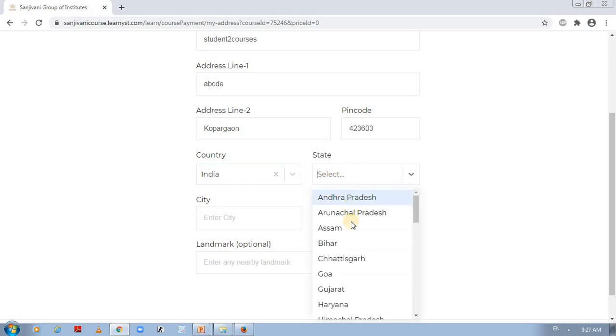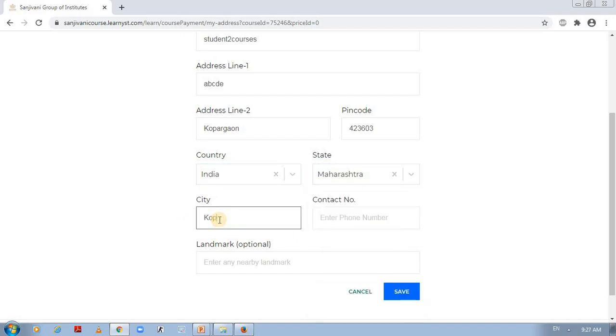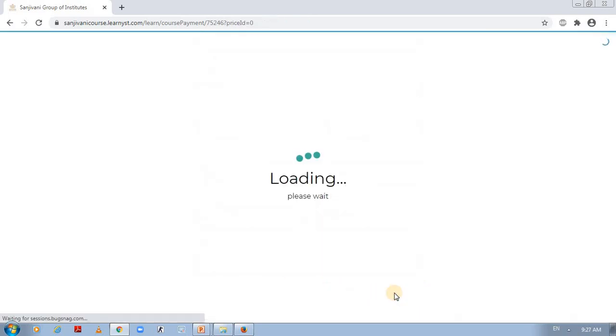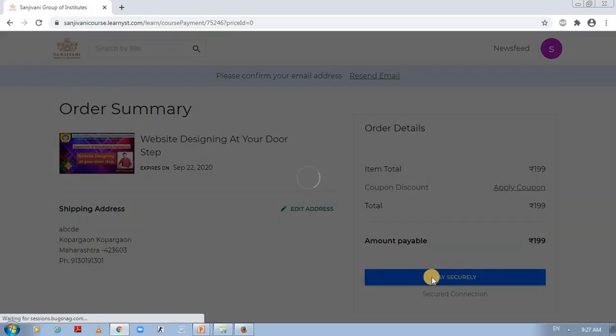I'm just giving the shipping address details. I'm entering the details and giving the contact details also. Landmark is optional. If you want to enter, you can enter. Once you save the address details, then your payment details are activated. We have made a secure payment gateway to do this payment. Just click on pay securely.